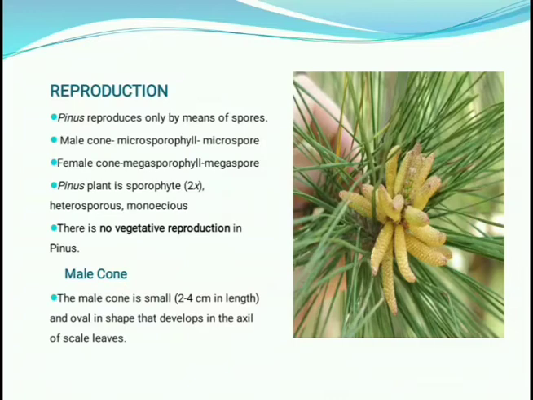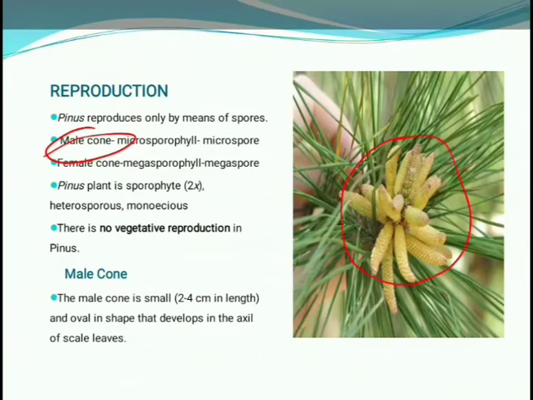Pinus reproduces only by means of spores. Male cone, microsporophyll and microspore. The male cone is the male reproductive organ, and you can see this is the male cone.